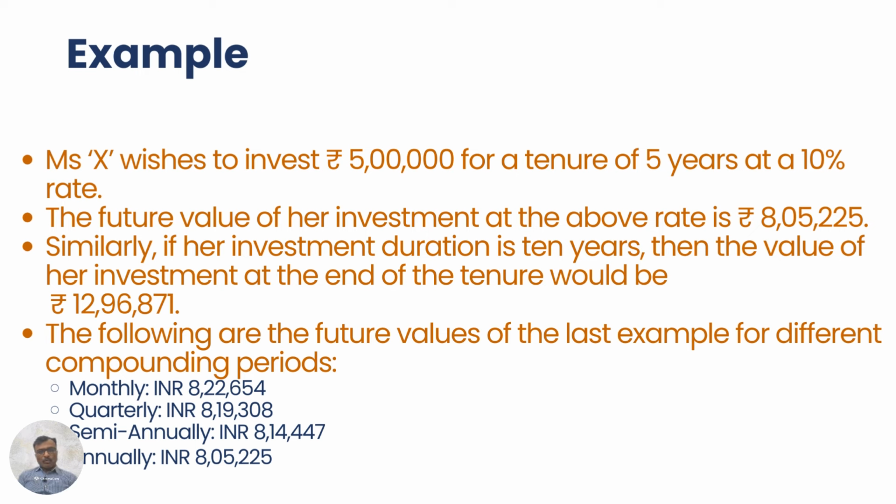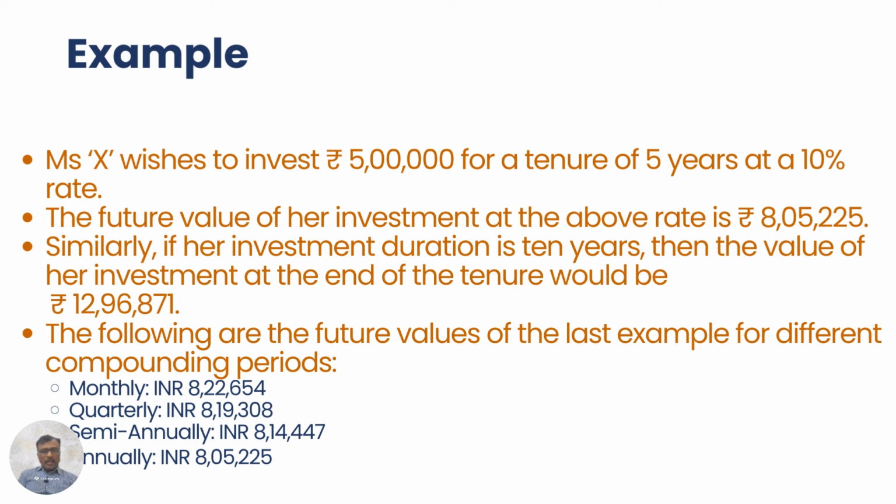Suppose Miss X wants to invest 5 lakh rupees at a rate of 10%. The future value of her investment will be 8 lakh 5,225 rupees. If she continues to invest for another 5 years, making a total investment tenure of 10 years, the value of her investment will be approximately 13 lakh 30,000 rupees. Now, if we change the compounding period, the future value will differ.